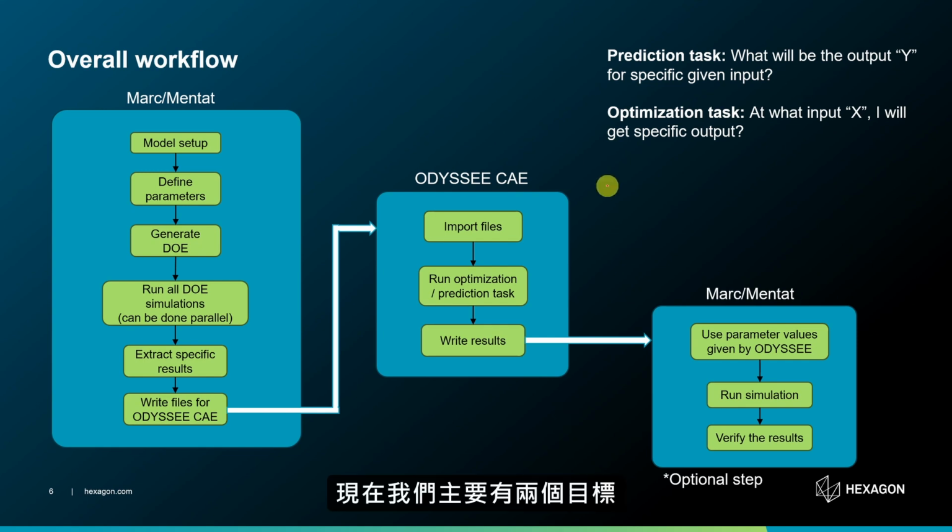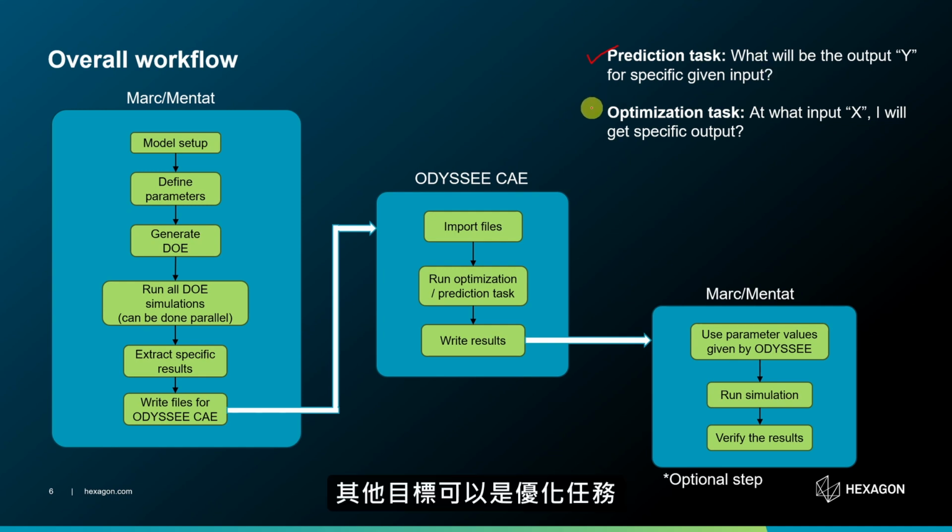Now mainly we can have 2 goals when we use machine learning to expedite the finite element workflow. First, it's called prediction task, where we want to predict the result for specific input. For example, if you apply load somewhere on the part, what will be the maximum stress? We know what value of load we are going to apply and we want to know the stress.